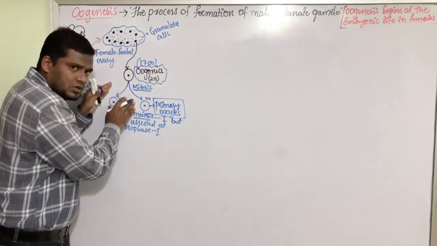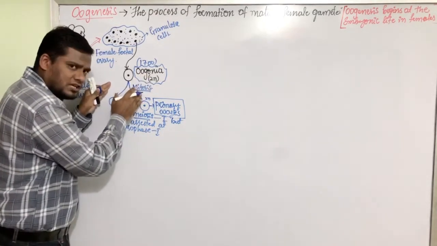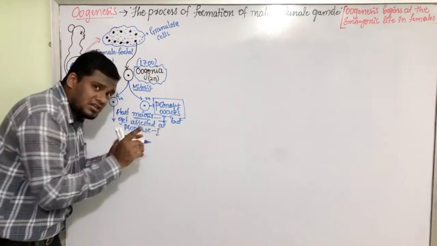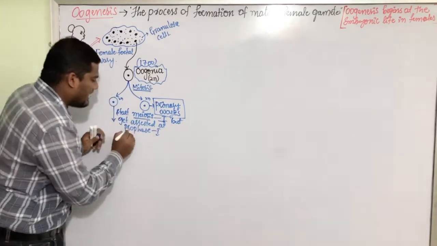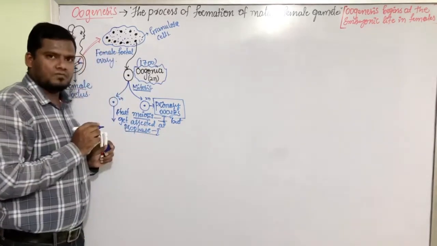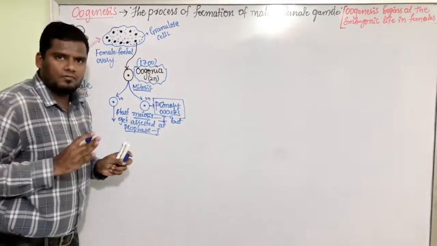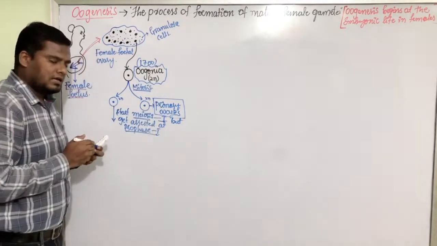The cells which are formed by mitosis start performing meiosis 1, but suddenly they get arrested at the prophase 1 stage. Suddenly they get stopped.